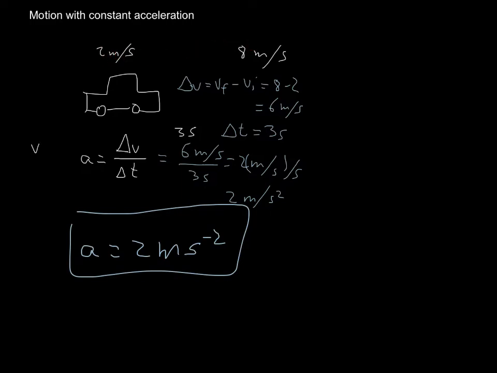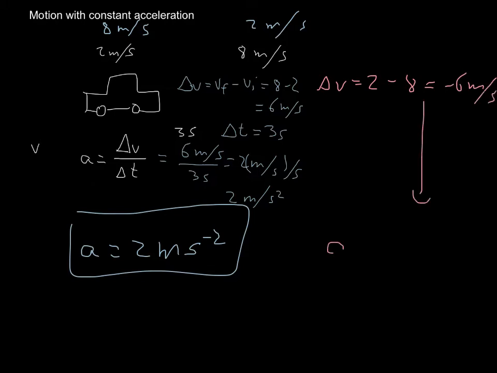So my car goes from 8 meters per second to 2 meters per second. Well, easy. Now I can calculate my increase in exactly the same way, right? My increase will be just final velocity, which is 2, minus initial velocity, which is 8, and then I'm going to get minus 6 meters per second. So then this means that my acceleration is going to be minus 6 meters per second squared.